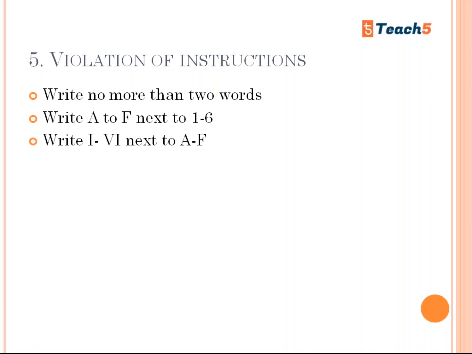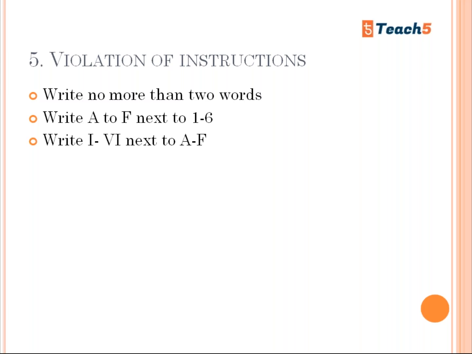And the fourth one is capital letters. That is another checklist item that you need to keep in mind. And the last one is violation of instructions. Write your answers according to the given instructions. If you violate the instructions, your answers go wrong.